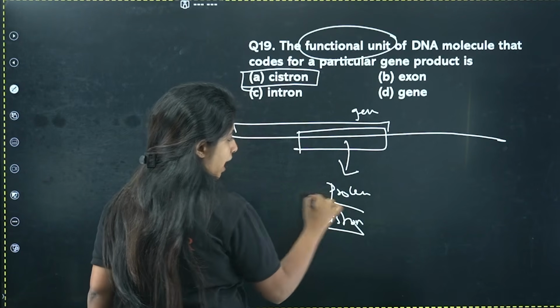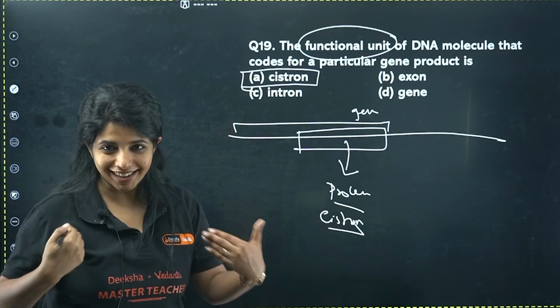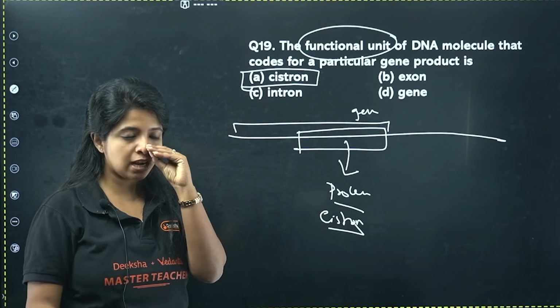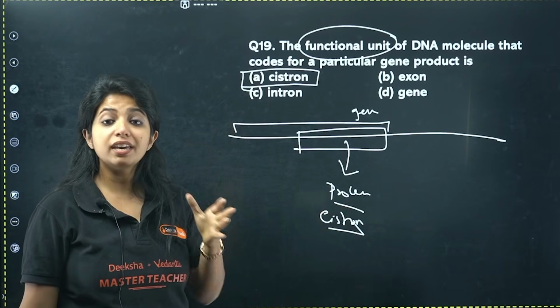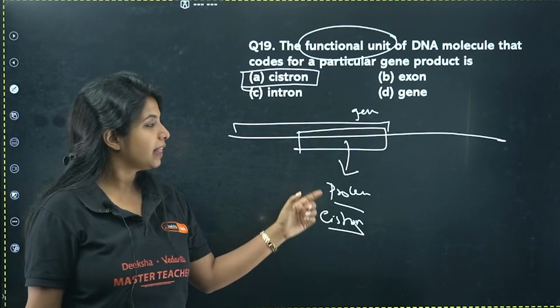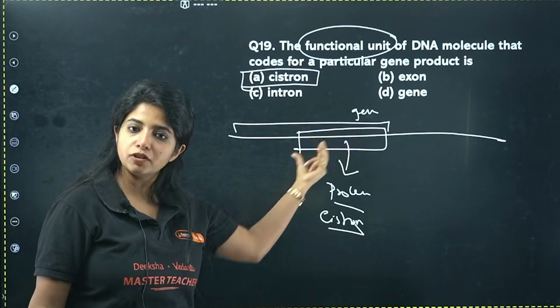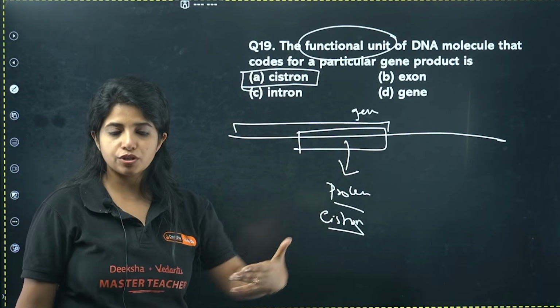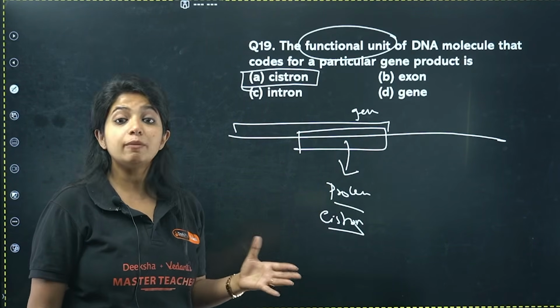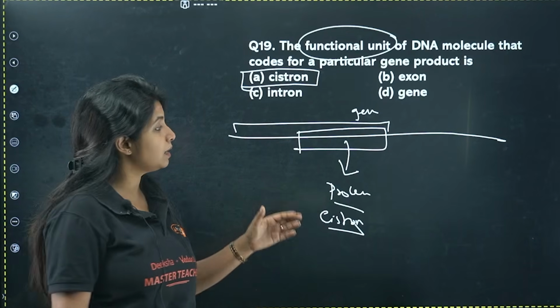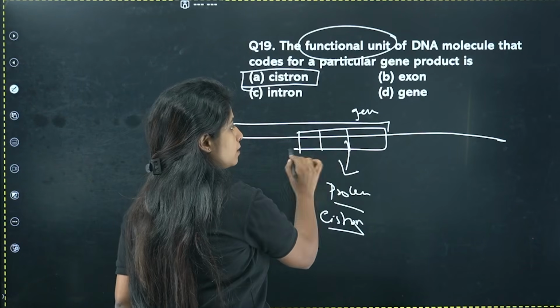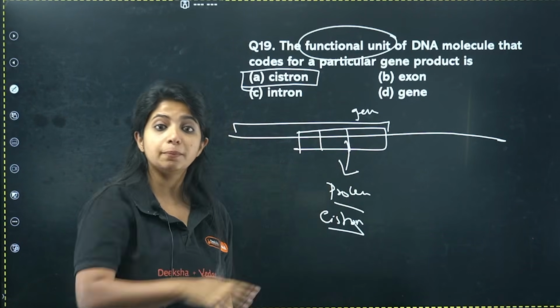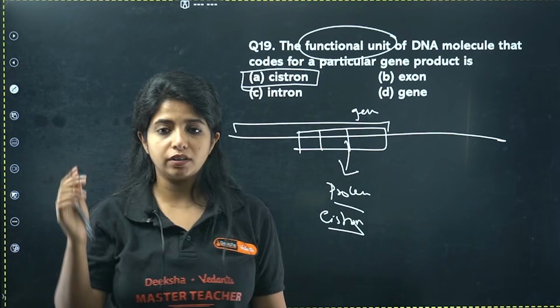And some of the organisms, like eukaryotes such as plants, animals, fungi, all of them, have monocistronic nature. That means we will have one functional part which codes for one functional protein. In the case of prokaryotes, that is bacteria, they will have polycistronic nature. That means they might have multiple cistrons coding for multiple proteins.